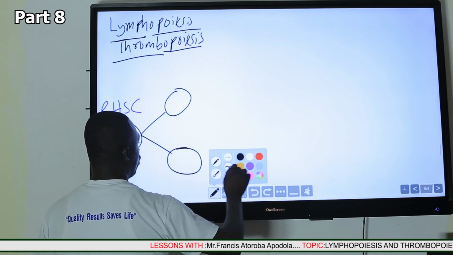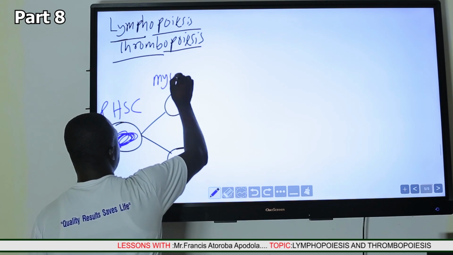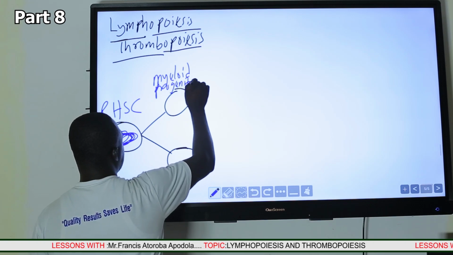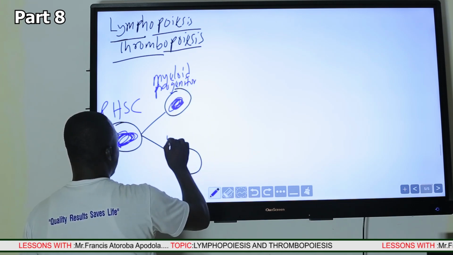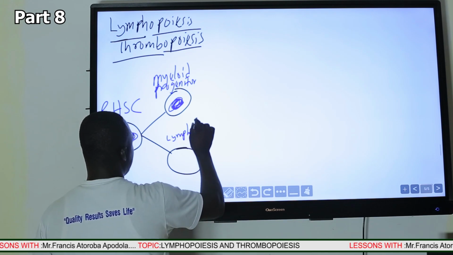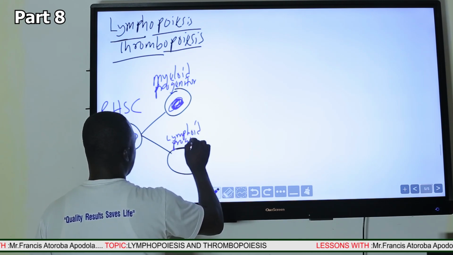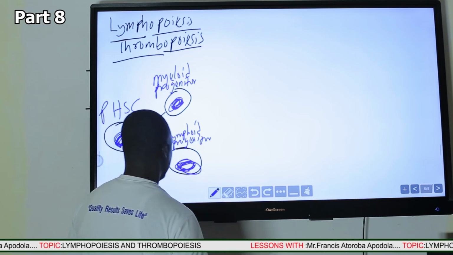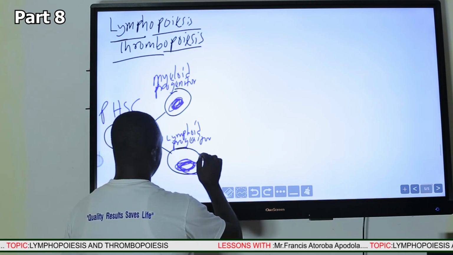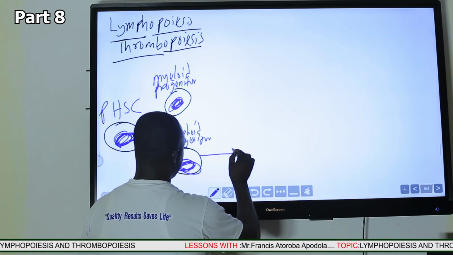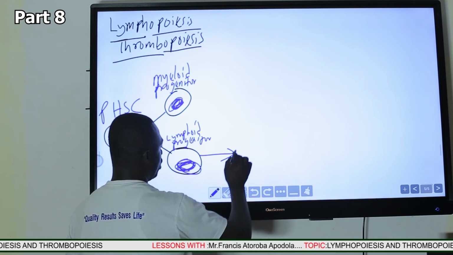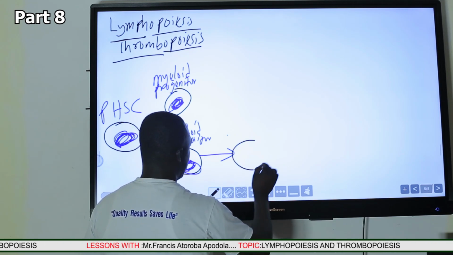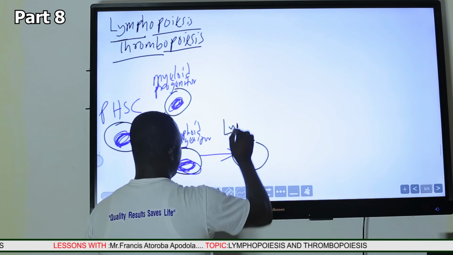So this is the myeloid progenitor stem cell, which is actually a multipotent stem cell. We have our lymphoid progenitor, which is also a multipotent stem cell. And once we are producing lymphocytes, this will undergo differentiation to form what is called the lymphoblast. We'll have our first precursor cell to be the lymphoblast.